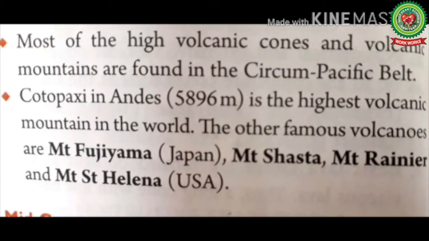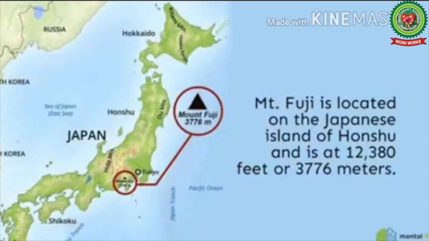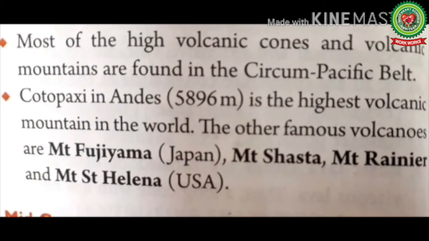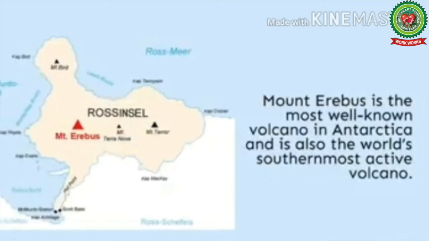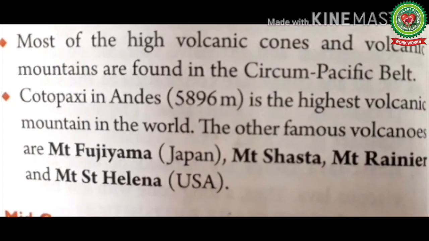The other famous volcanoes are Mount Fujiyama of Japan, Mount Shasta, Mount Rainier, and Mount St. Helena in USA. Mount Erebus in Antarctica is also one of the active volcanoes found in this region.